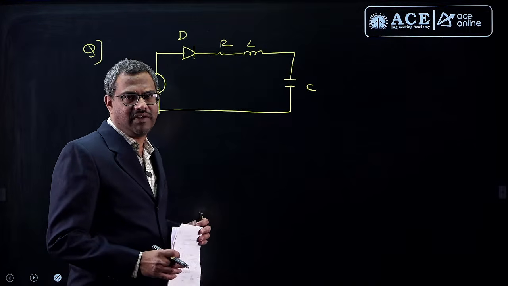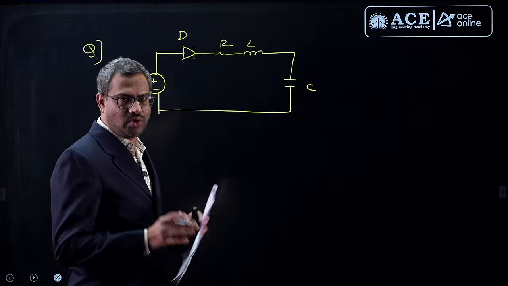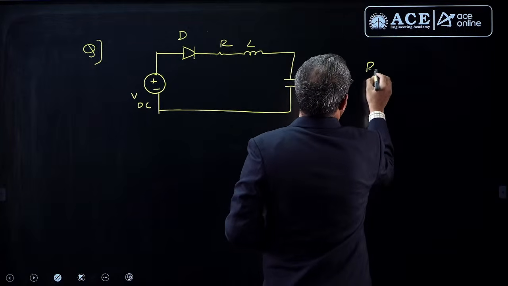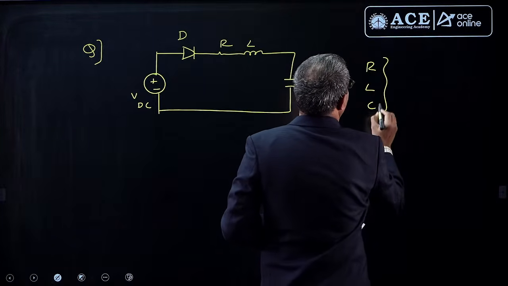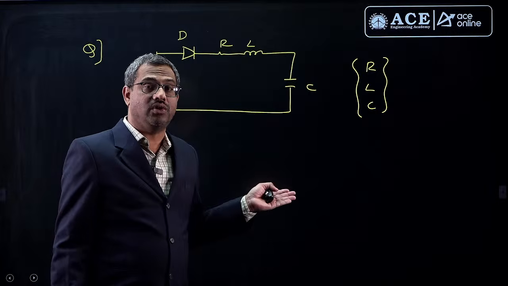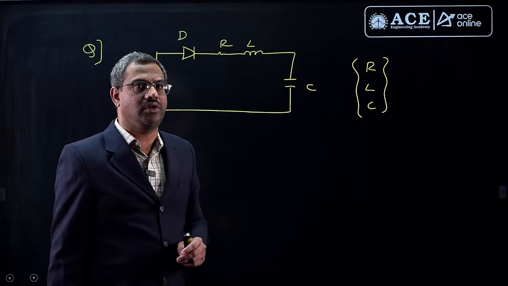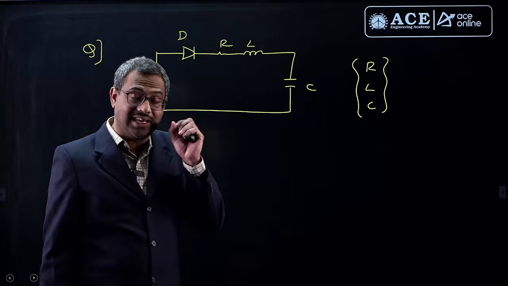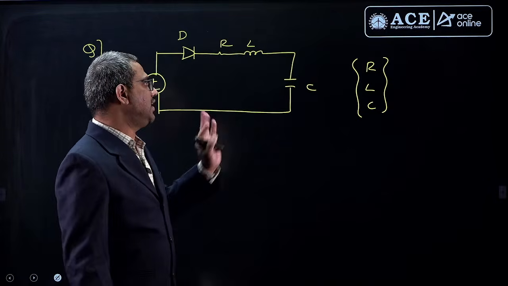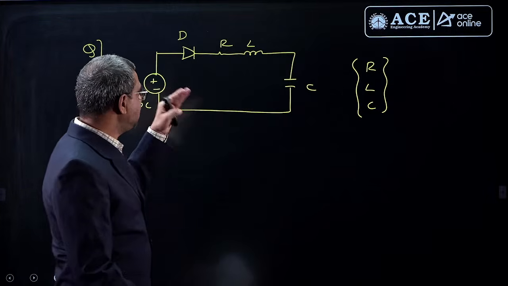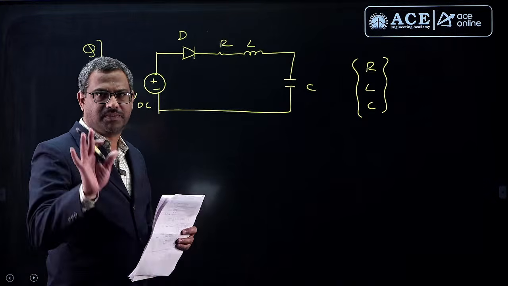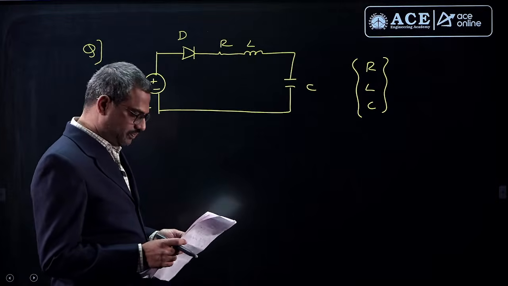But generally, fundamentally, our lumped parameters RLC are linear. So as per the data, he is asking which elements are linear. So the linear elements are RLC. Why? They obey Ohm's law. Does the diode really obey Ohm's law? Though ideally a diode is there, you know the static VI characteristics of a diode, there is no homogeneity or proportionality. The real definition of linearity is homogeneity or proportionality. That exists only with RLC. So RLC are linear elements as per the data available. This is one of the simple questions.